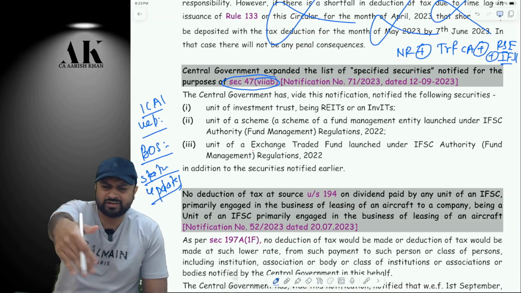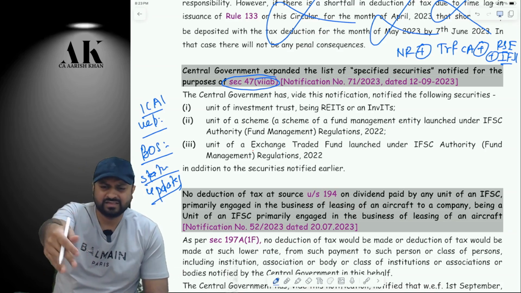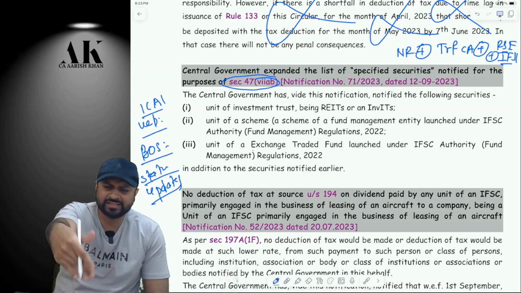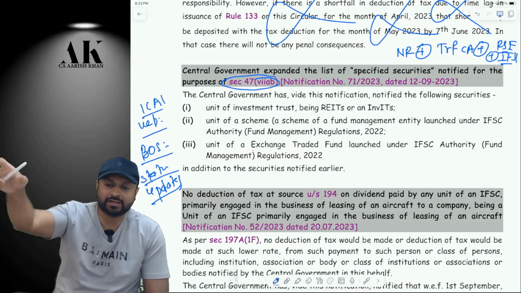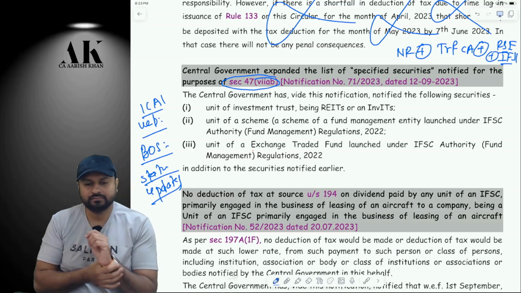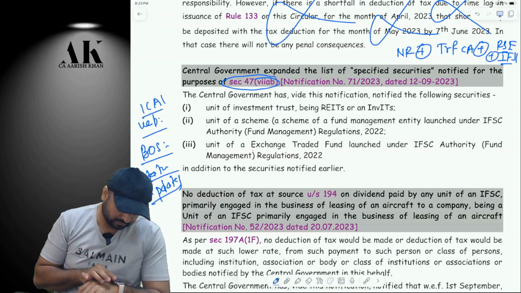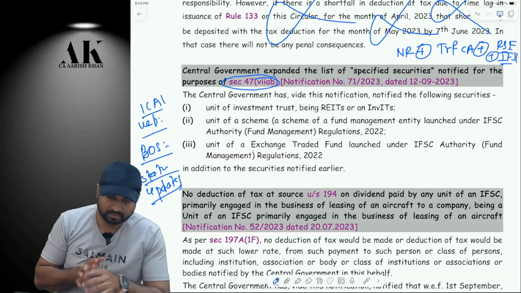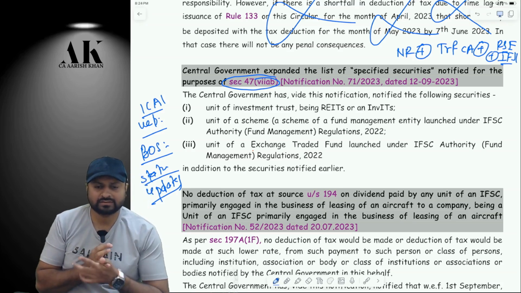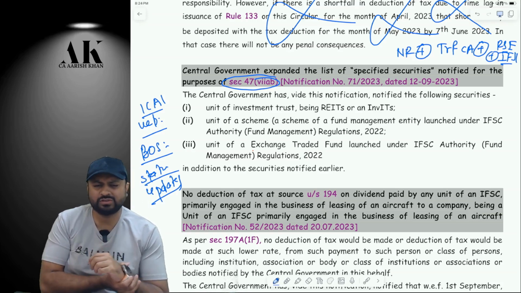There are certain assets mentioned over here. You can check it in your book. Derivatives are there, etc. Can you see that? 47(7)(ab) is in the chapter of non-taxable transfer, in the last 2-3 pages.